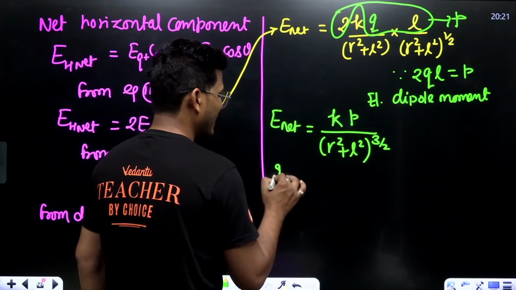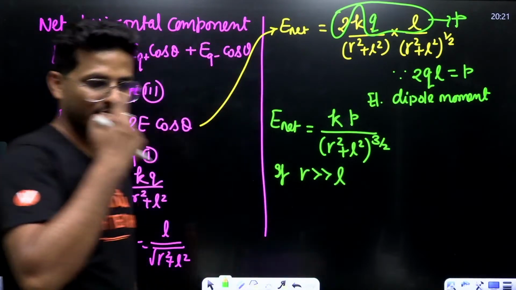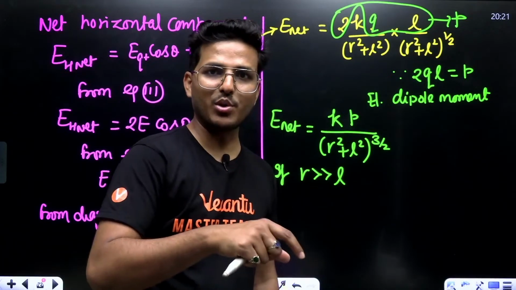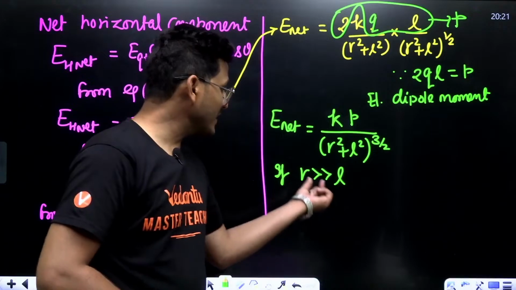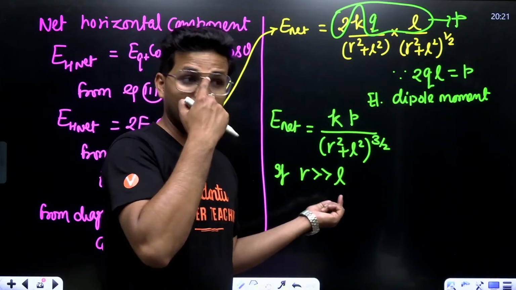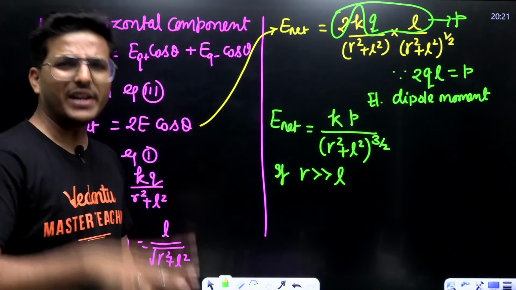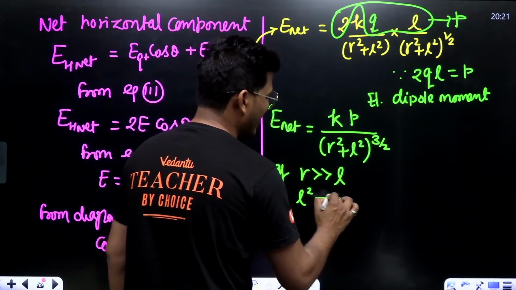Let's consider if R is much greater than L. L, that is half of the length of the dipole, is very small as compared to R. R is the realistic distance, but L is just very small. If L is very small, then what about L square? L square is negligible.